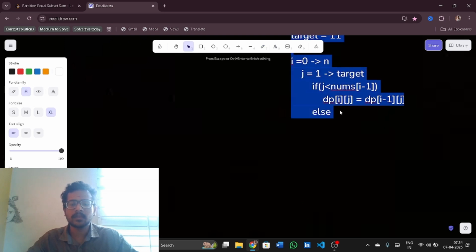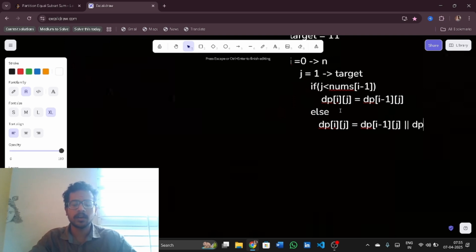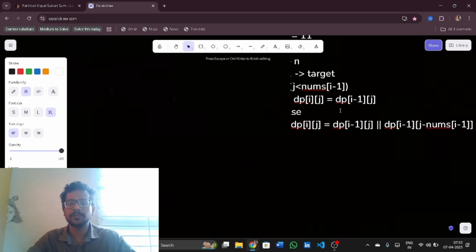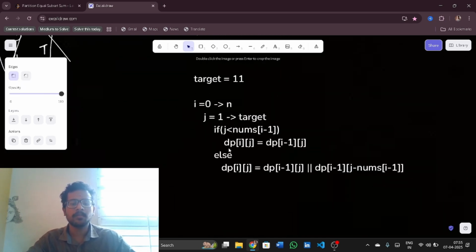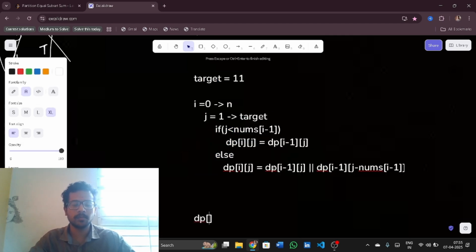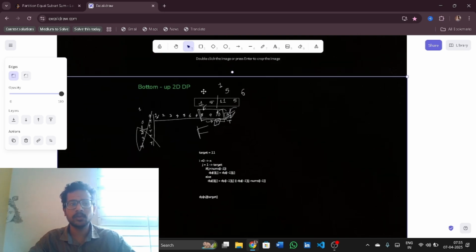So else, dp of i, j will be dp of i minus 1, j, or dp of i minus 1, j minus nums of i minus 1. So this is how you solve this problem, by checking the dp, and at the last we'll be returning dp of n and target. So this is how this algorithm works. This is a 2D DP.